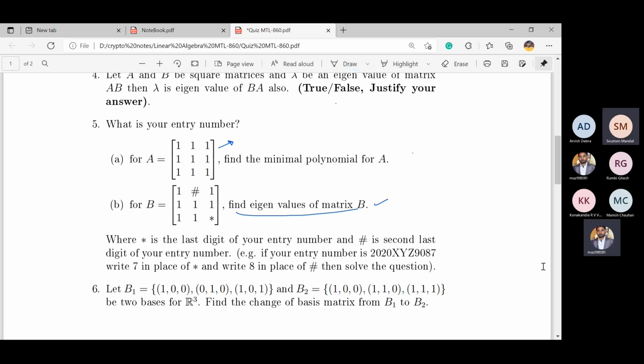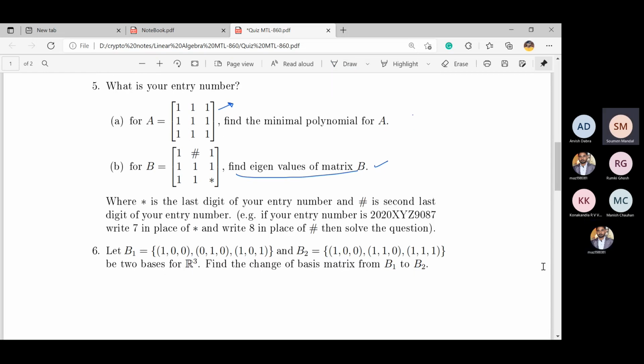Yes, in my case it became a weird type of 3-degree equation. So how can I solve it? Yes, this one was actually the lengthy one. Maybe for someone, if you get 0 0, then it becomes easy. Otherwise, if you get 5 7, then it will become a little bit more lengthy.